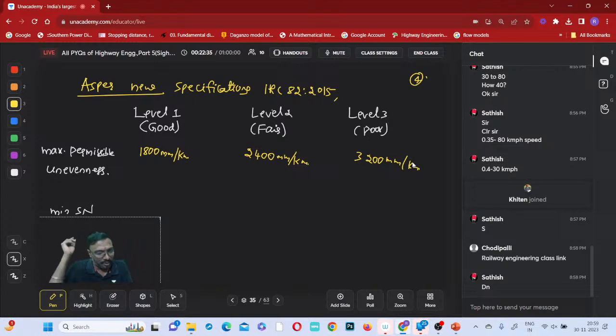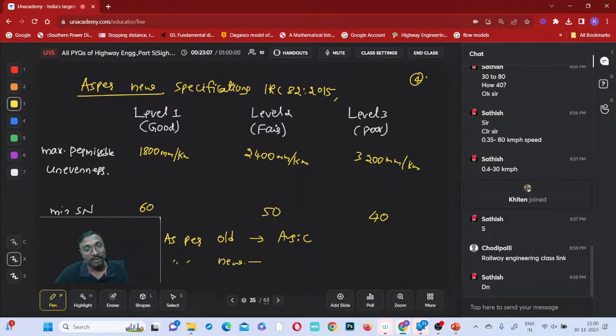If you wanted to get the brake efficiency from the friction, brake efficiency will be equal to the friction developed by the maximum friction available, into 100. That is a relation. Already we have done one question in the previous class, if you remember. This is your 60 SN, this is your 50 SN, this is your 40. As per old specifications, which option is correct? Option C will be correct, right? As per the new specifications, what is the answer?